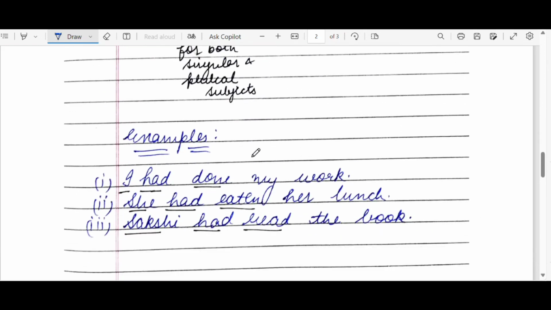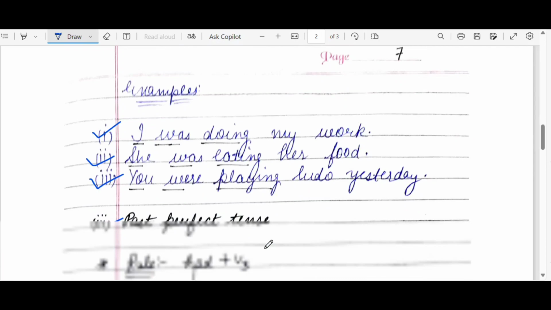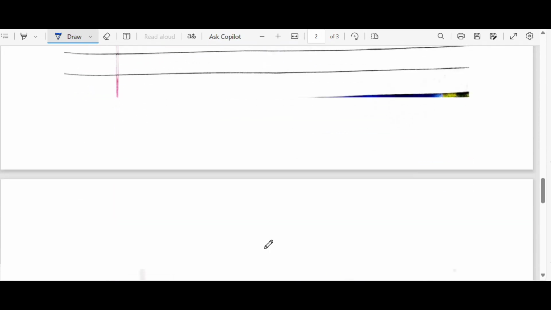Let us see some examples. I had done my work. I plus had done. It is a V3 of do. Do, did, done, my work. I had done my work. She had eaten her lunch. She plus had eaten. It is a V3 of eat. Eat, ate, eaten, her lunch. Sakshi had read the book. Sakshi had read. Read is the V3 of read, the book. Sakshi had read the book. I hope these three types of tenses must be clear to all of you.